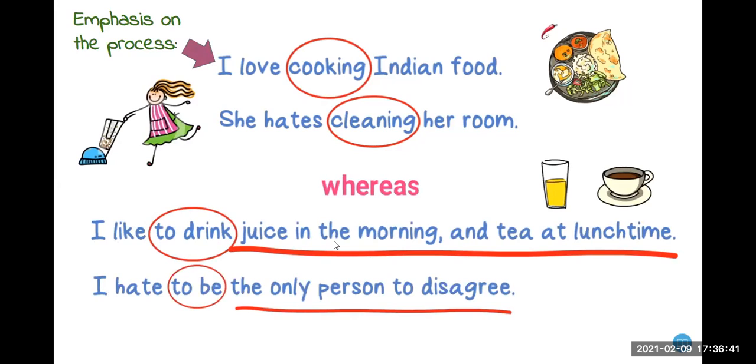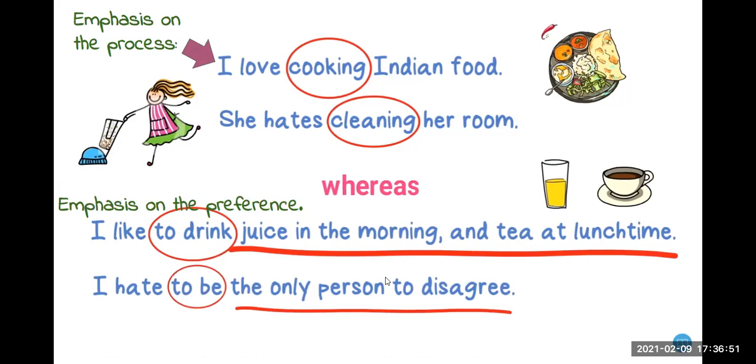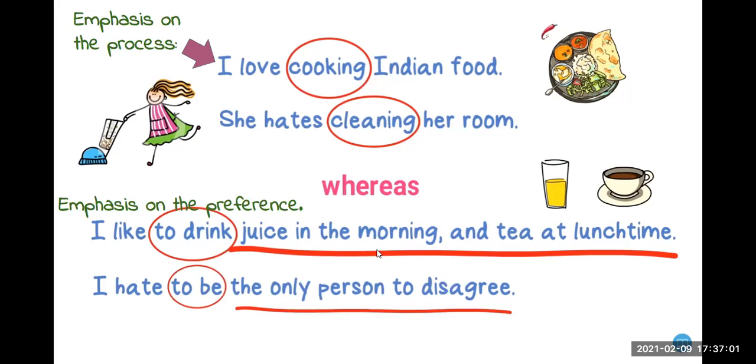I like to drink juice in the morning and tea at lunchtime. I hate to be the only person to disagree. Okay, so we are emphasizing the preference in this situation. Okay, what do I prefer? This. Okay, so this is the difference when we use the ing form or when we use the infinitive form with these verbs.